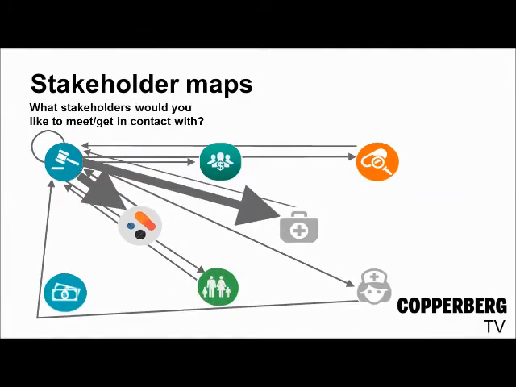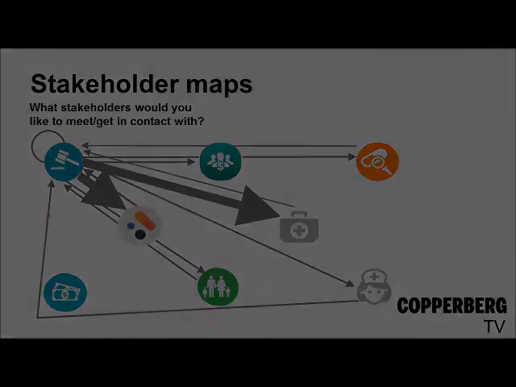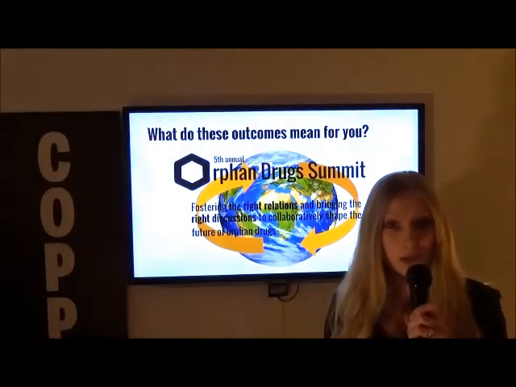Here we have the map of the stakeholder interactions that are wanted, and we see a shift in interest. Now the emphasis is more on the industry associations and the drug developers. So apparently there's a need from the regulatory bodies to meet more with these two stakeholders. So what do these outcomes mean for you?